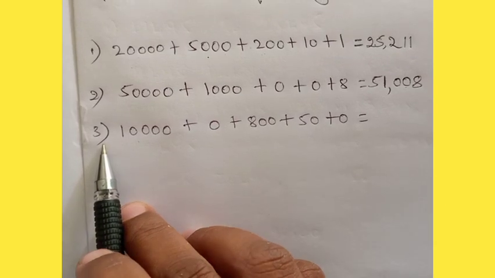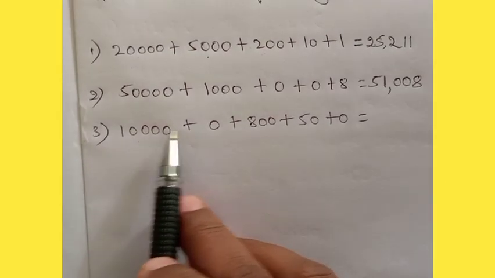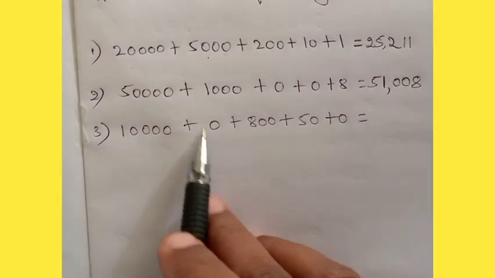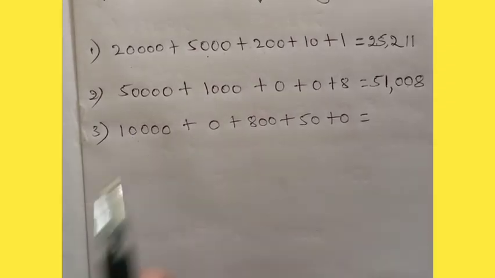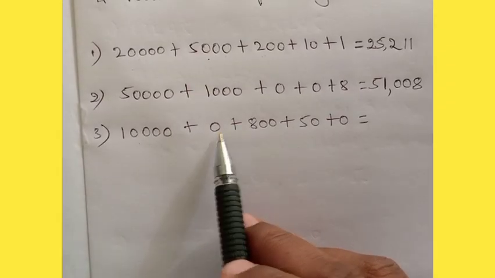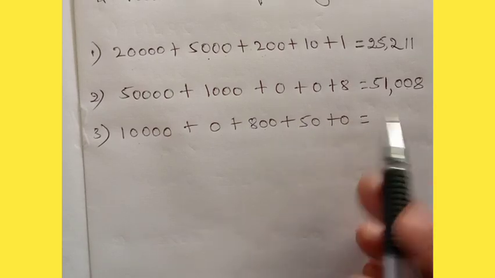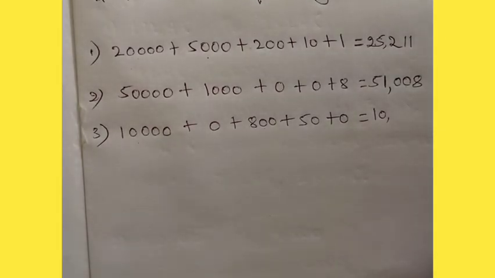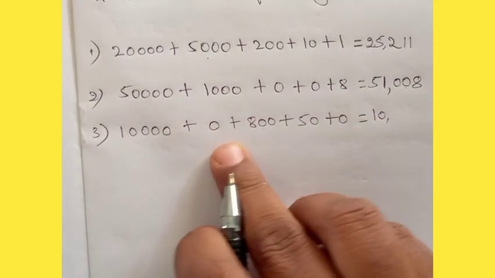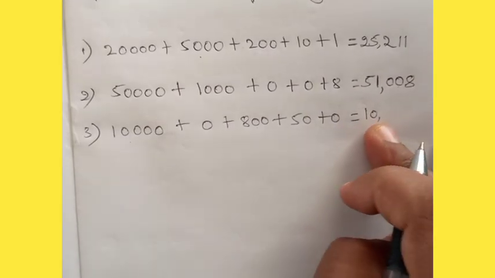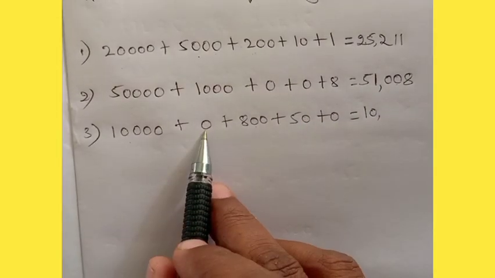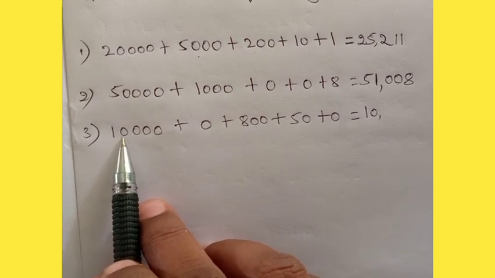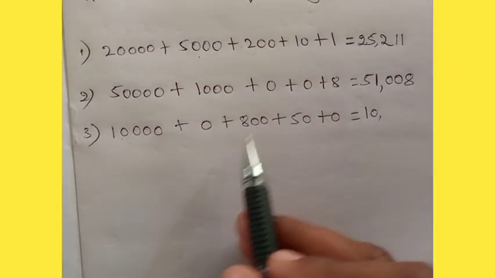See dear students, the third one I have written here. So it's units, tens, 100, 1,000, 10,000. So this is 10,000 plus 0. So in 1,000 place nothing is there. This only 10,000 is there. Okay, 10,000, 0 plus 800 plus 50 plus 0. So now let us write, 10,000 is in 10,000 place. Okay, here no extra number. So that's why we are not able to write here any 0, because this is in 1,000 place and this is in 10,000 place. Isn't it?